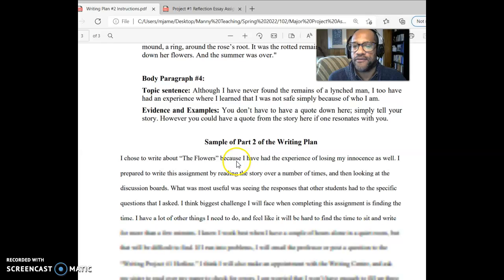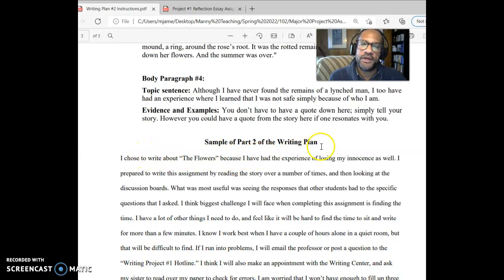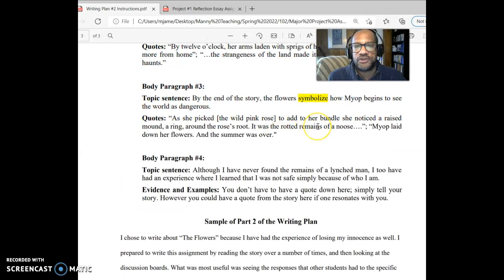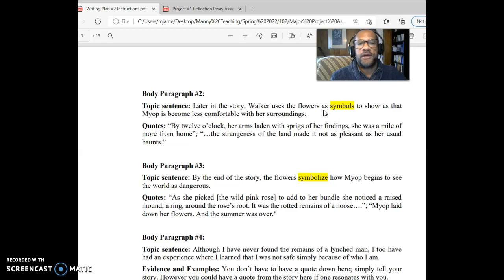Oh, then of course we have the writing plan number 2. I chose to write about the flowers because of experience of this. So whatever it is, just talk about any issues that you'll face. So that's what I'm looking for in the writing plan. And again, we're going to want that due by Tuesday, and then we come back to class on Tuesday. We can begin to talk about that. So you should be set to take us through till the time we meet again on Tuesday. You've got your project number 1 reflection essay, and you've got this writing plan.